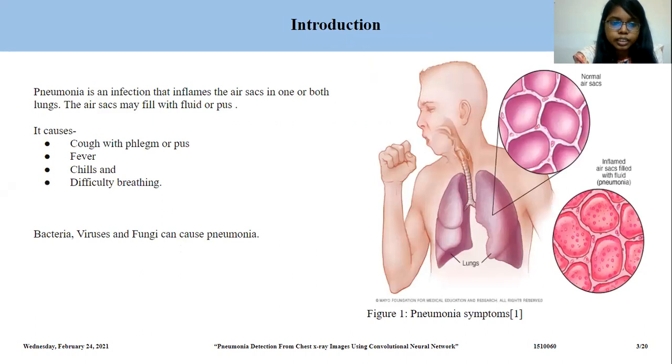Basically, pneumonia is an infection that inflames the air sacs in one or both lungs. The air sacs may fill with fluid or pus. Bacteria, virus, and fungi can cause pneumonia. There are two images. One is normal air sacs and the other is inflamed air sacs filled with fluid, and that is known as pneumonia.